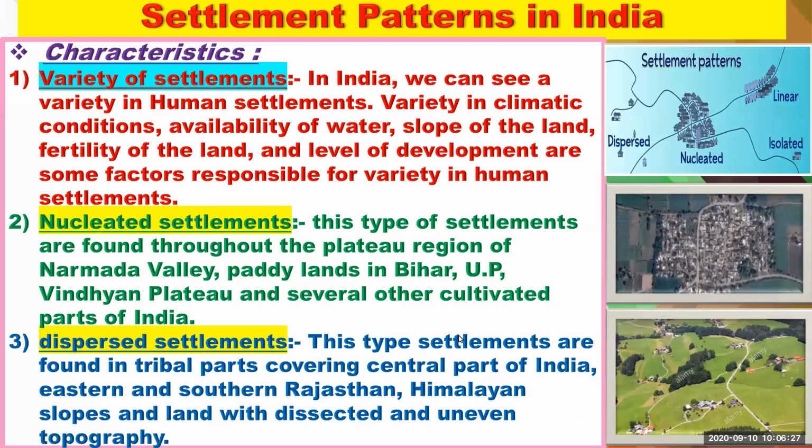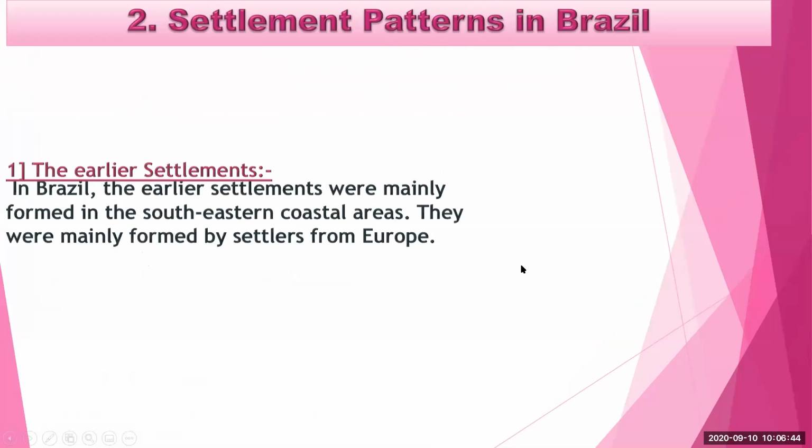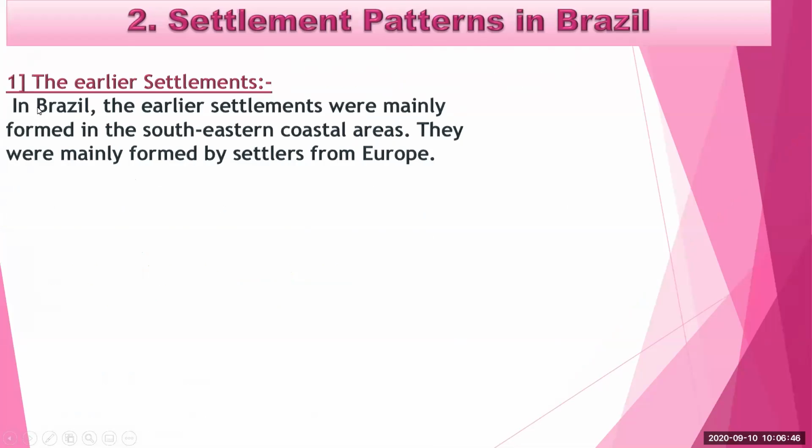Now, next is the settlement patterns in Brazil. Just now we have seen the settlement patterns in India. Same like that, we'll see what patterns are found in Brazil. First is the earlier settlements.